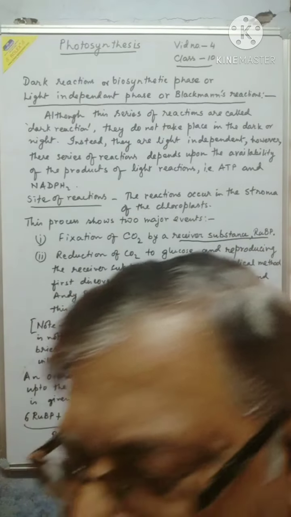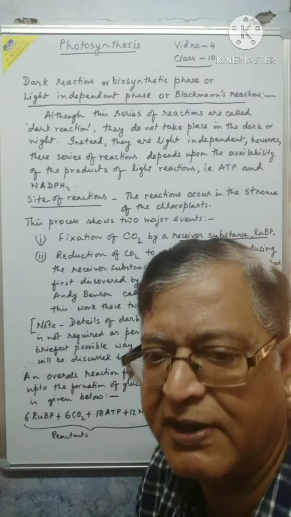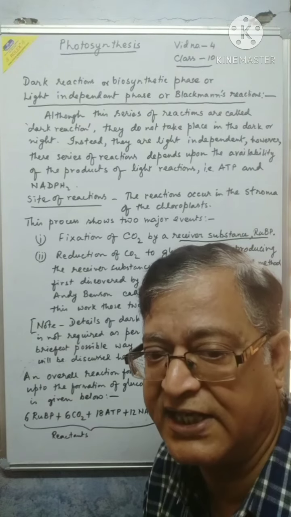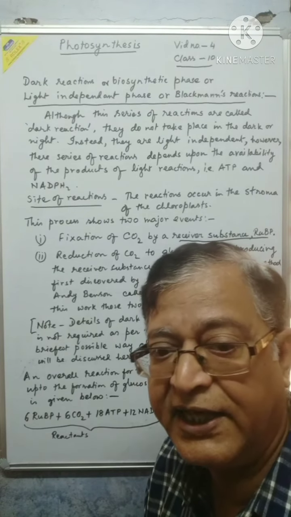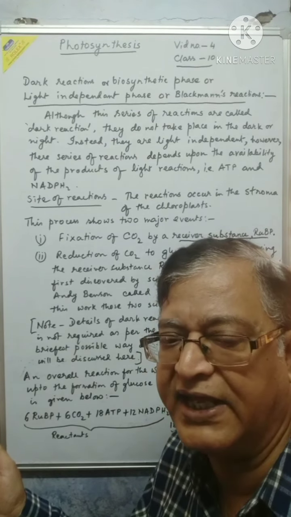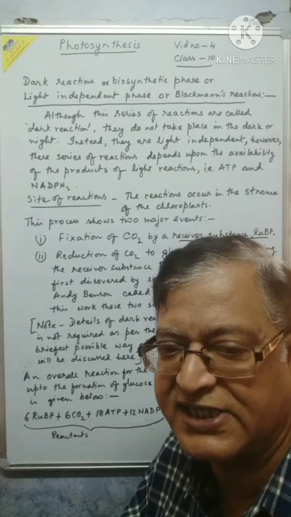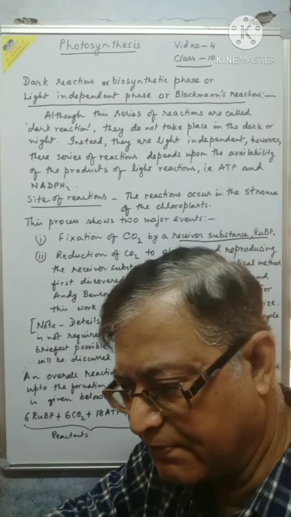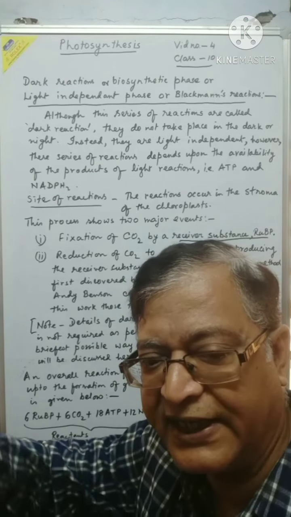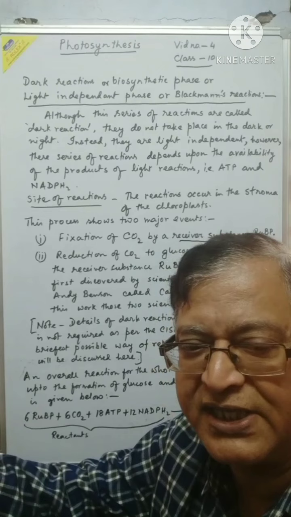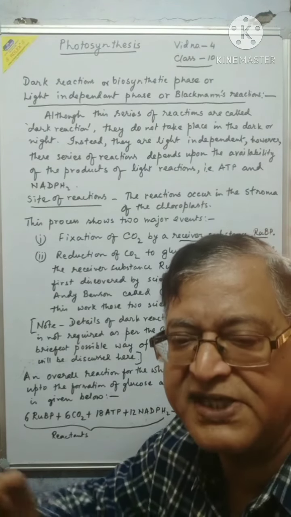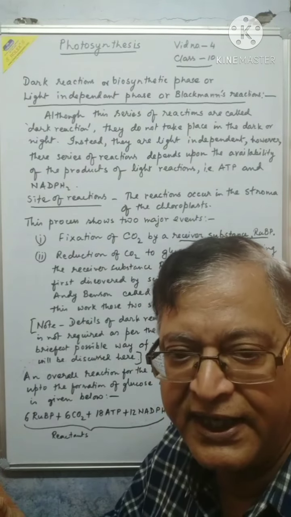Now, previously you have also seen the overall reaction of photosynthesis given, but actually it takes place in the form of a series of reactions. Here also, as a whole, if you take all the reactions into consideration, including those in the cycle, there are certain products which start the process, called raw materials, and certain end products, which reproduce the receiver substance as well as form glucose. If it is represented in a single linear equation, it is like this.